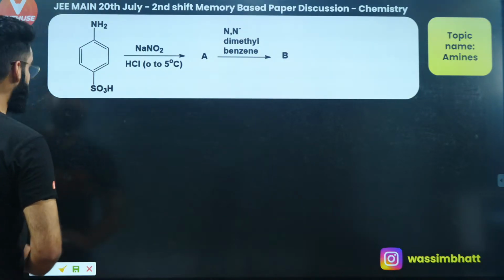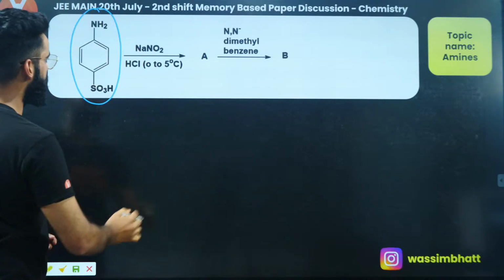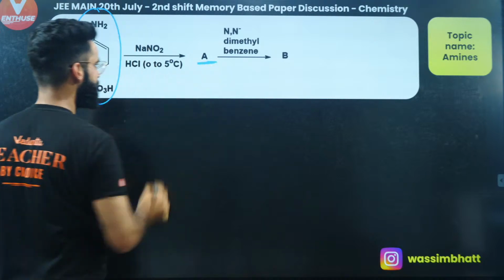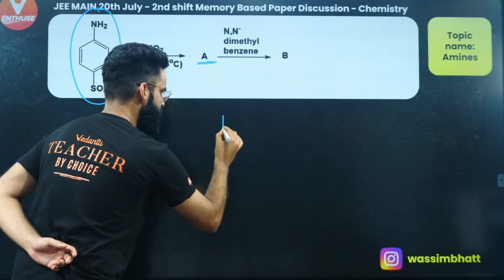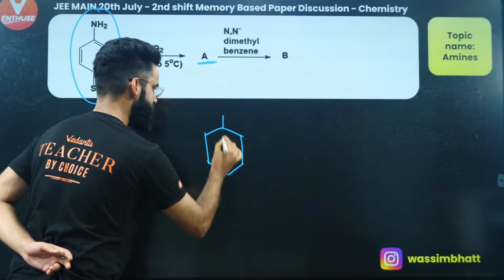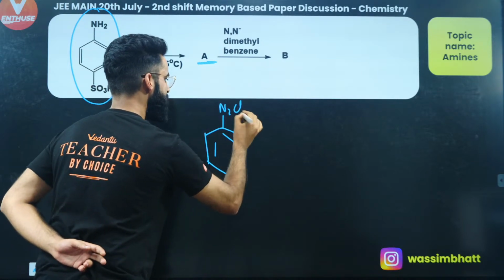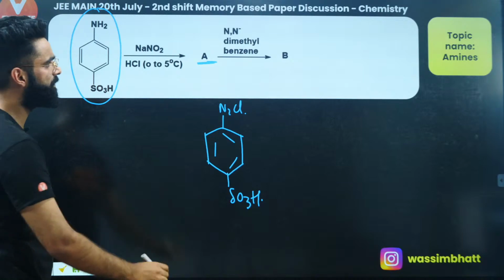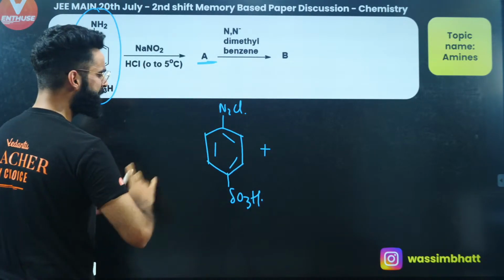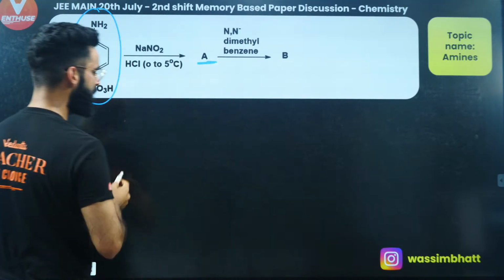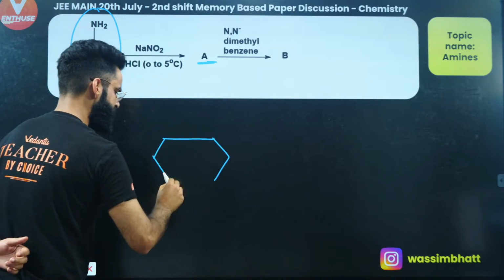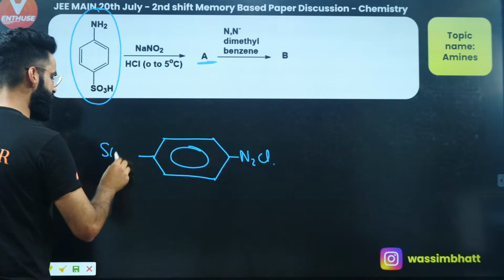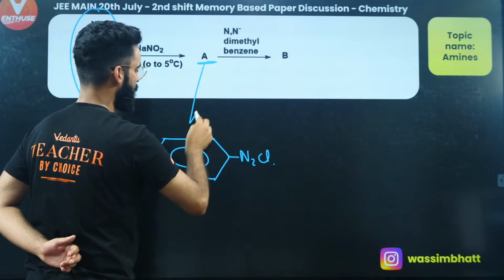First of all, this is my substrate which is given. So the first reaction is simply a diazotization reaction. So A is going to be like this simply. Let me show it to you. This is going to be N2Cl, and over here SO3H is attached. To make it convenient for you, let me make it like this. This is your N2Cl, and over here you have got SO3H attached. So this is your A over here.